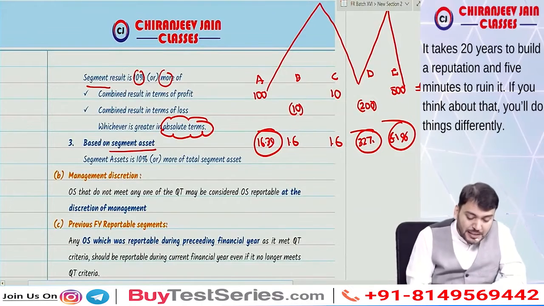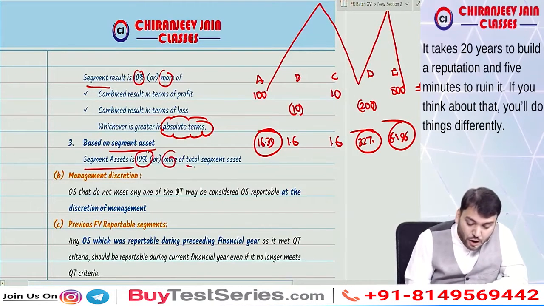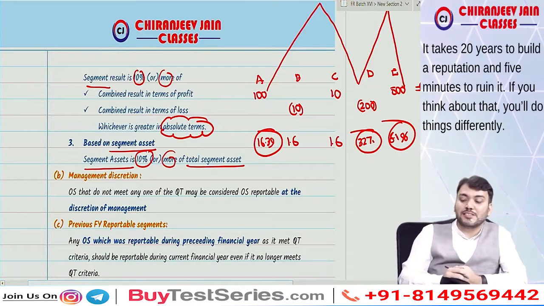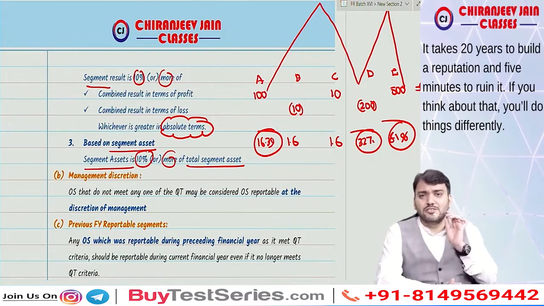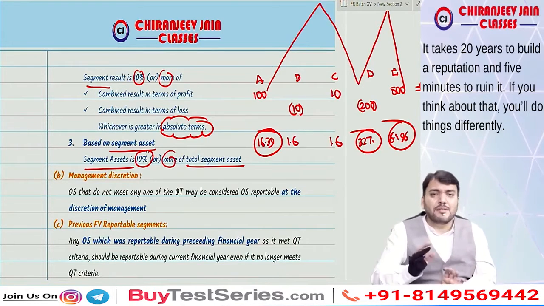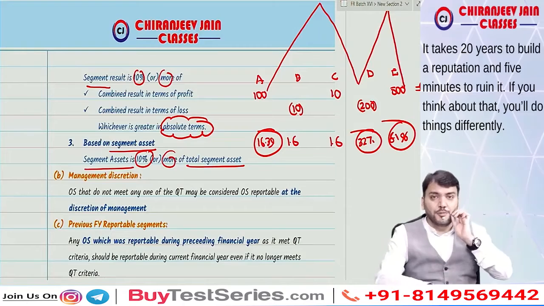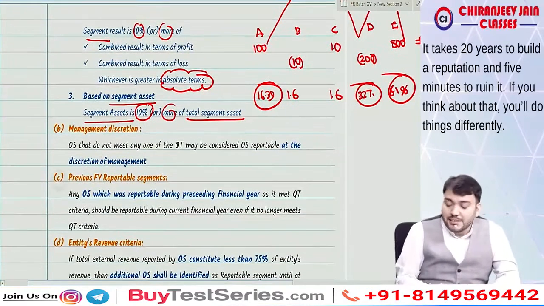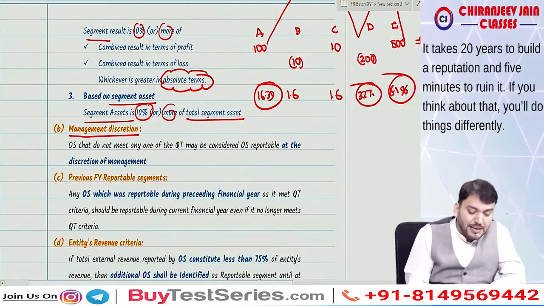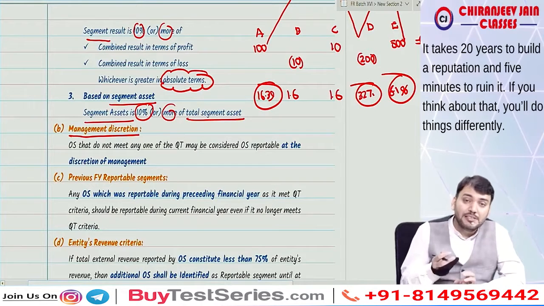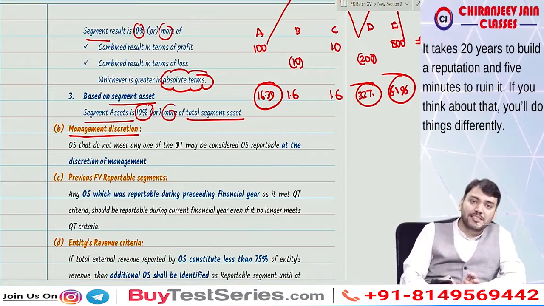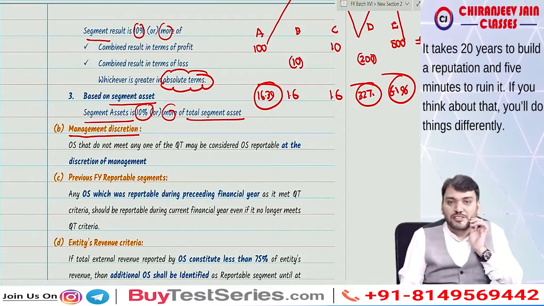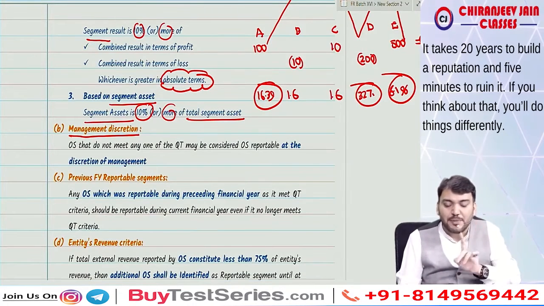Now based on segment asset, segment asset is 10% or more of total segment asset. Understood? Total segment asset, this you can do on your own. We'll take one question, nothing to worry. But have you understood this point? Yes, sir. Then the second criteria is management discretion. As per management discretion, any segment can be an operating segment even if it does not meet the QT limit.